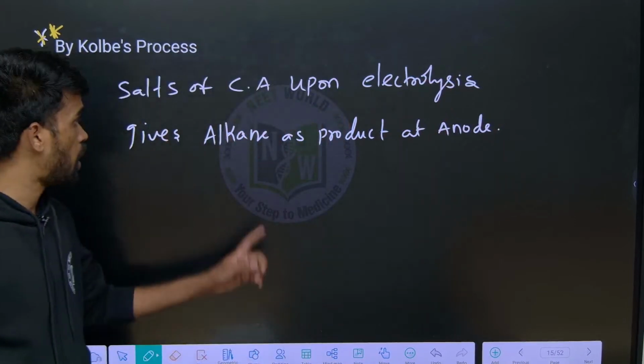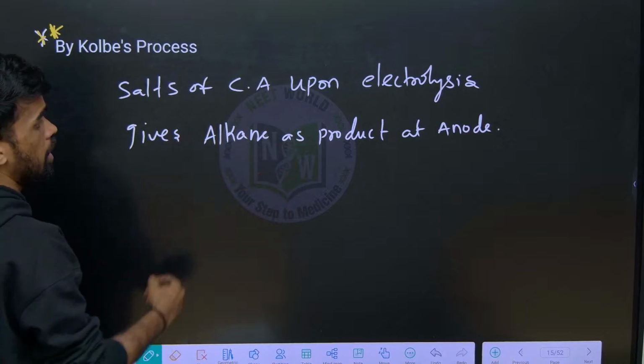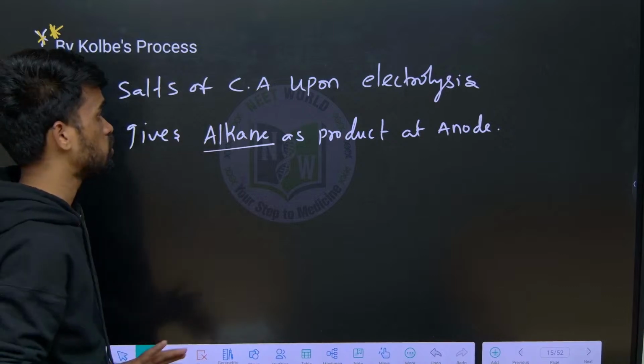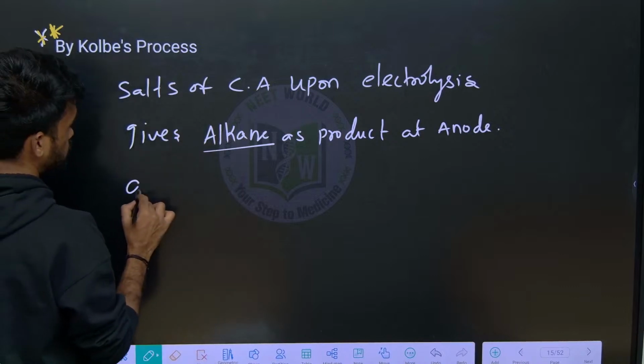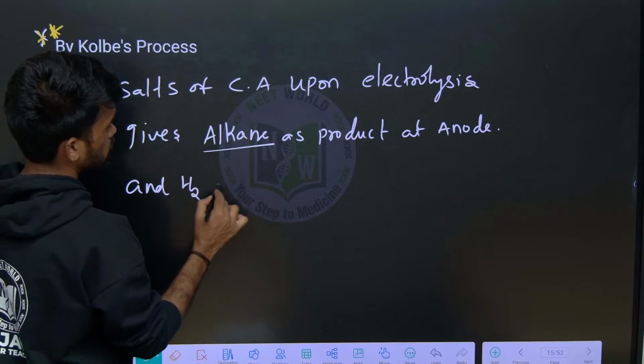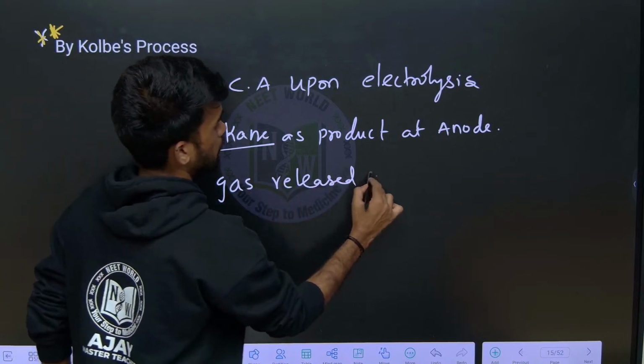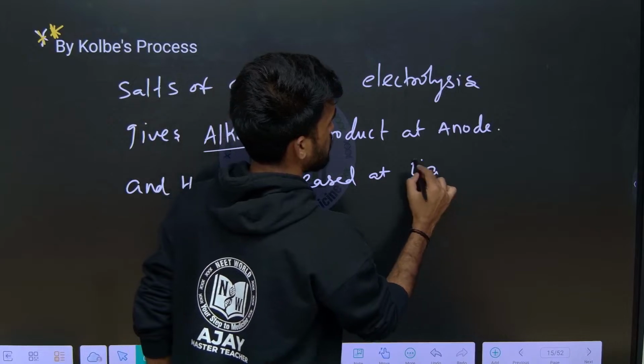At the anode the alkane product is formed. This statement you need to remember. And H2 gas is released at the cathode. Just remember these points.